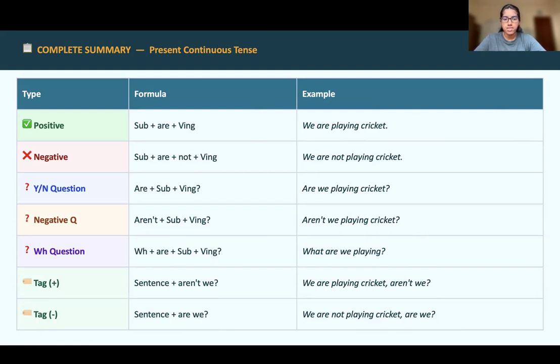Yes, no question. Are plus subject plus verb ing form. Are we playing cricket? Negative questions: aren't plus subject plus verb ing form. Aren't we playing cricket? WH question: WH plus are plus subject plus verb ing form. What are we playing? Then the tag questions, positive and negative. Okay, this is the complete present continuous tense.